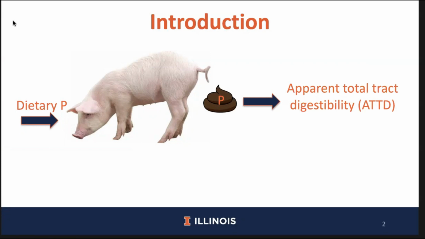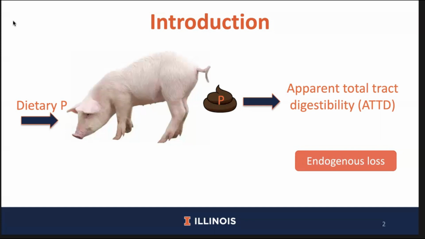However, apparent total tract digestibility does not account for endogenous phosphorus that is excreted in the feces, which may result in the underestimation of apparent total tract digestibility values. Endogenous phosphorus can originate from secretions of the pancreas, gallbladder, stomach, and salivary glands, as well as sloughed-off enterocytes, intestinal enzymes, and mucin. Endogenous phosphorus that is not reabsorbed in the small intestine will be excreted in the feces.